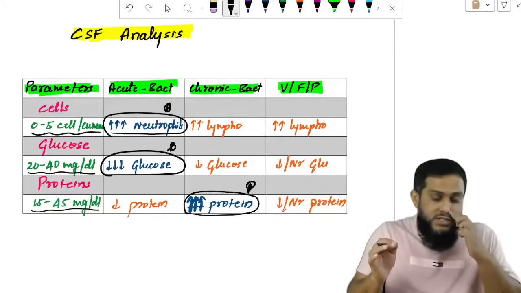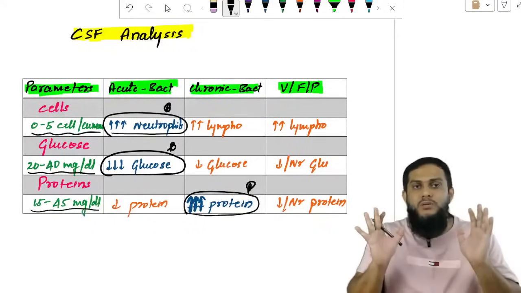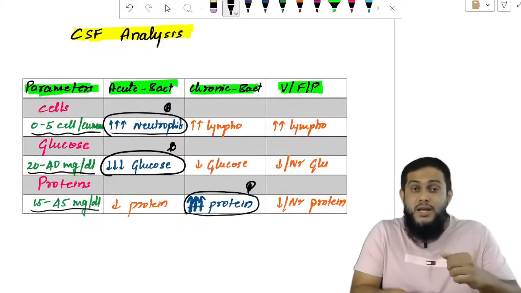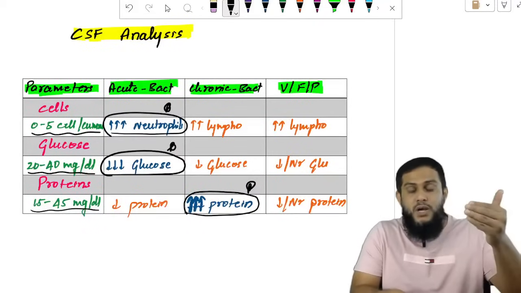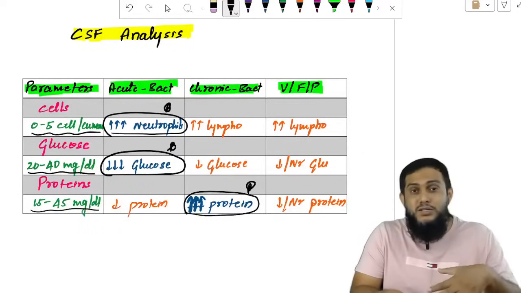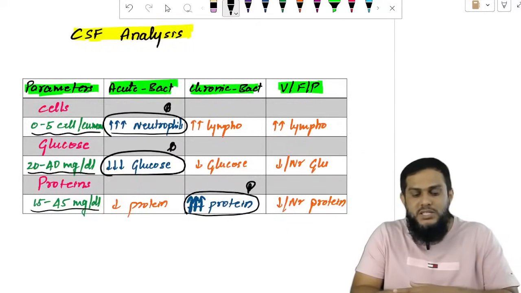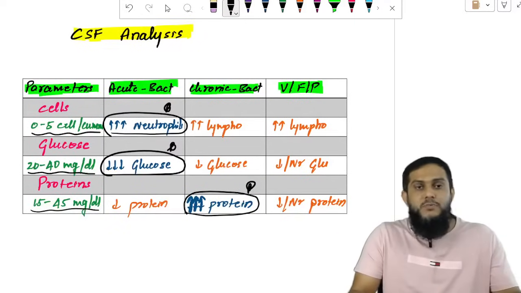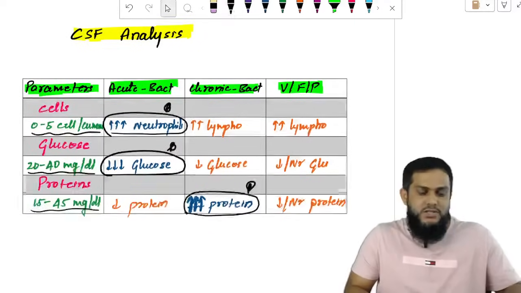So in CSF analysis, you can identify acute bacterial and chronic bacterial. Two points go in favor of acute bacterial: highly elevated neutrophils and high decrease in glucose. Highly elevated protein is seen in chronic bacterial meningitis. So these are the important points for meningitis.